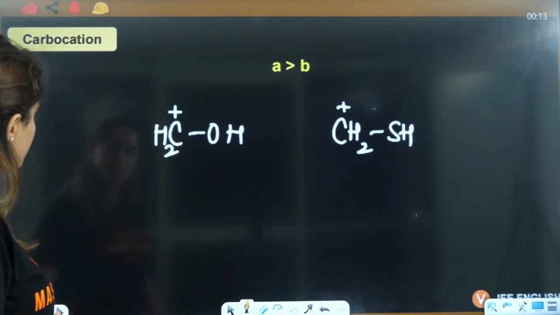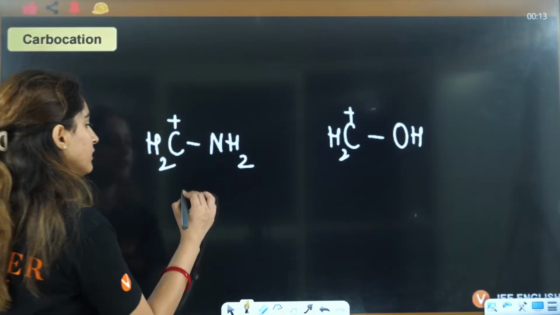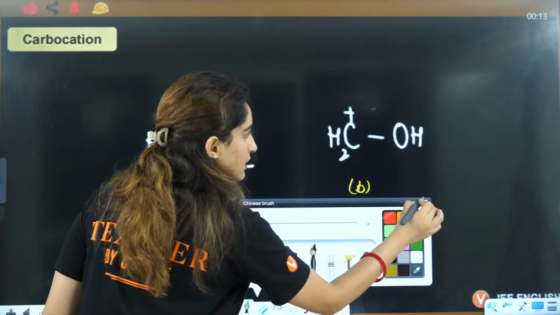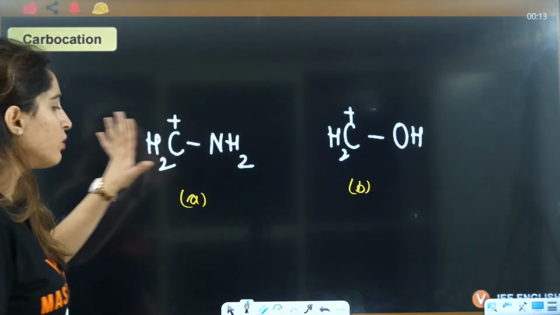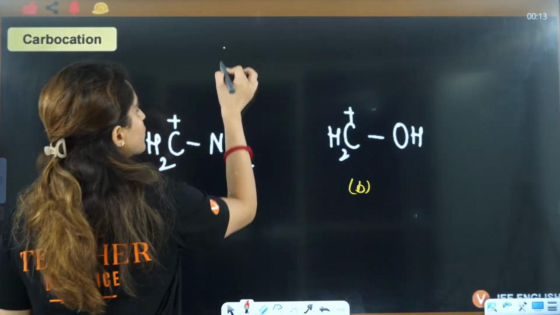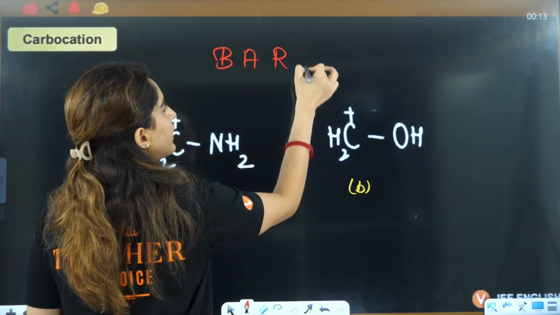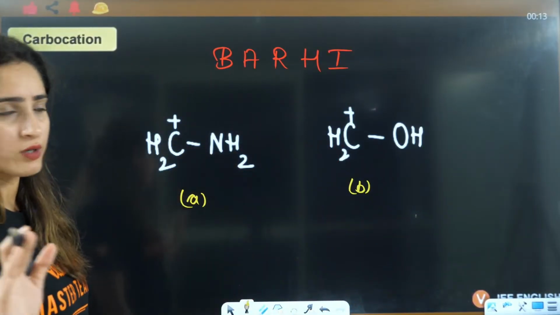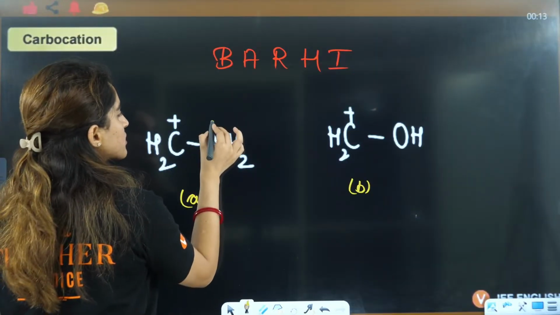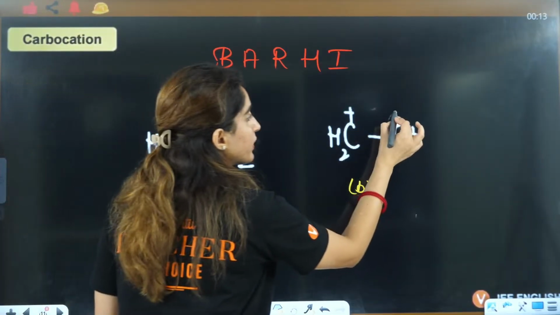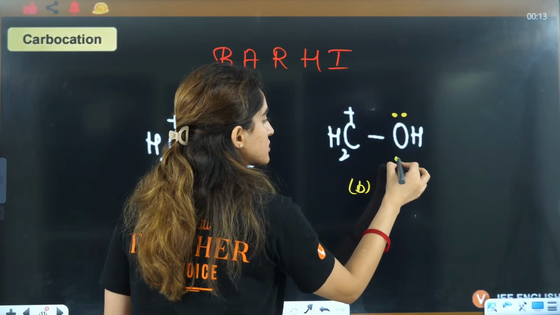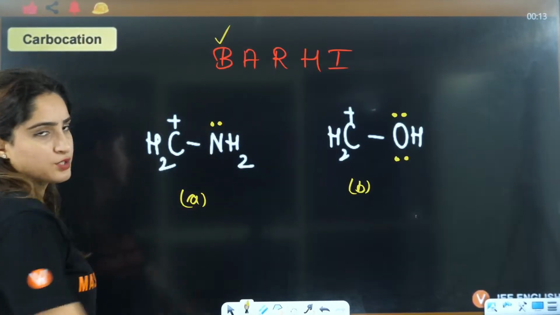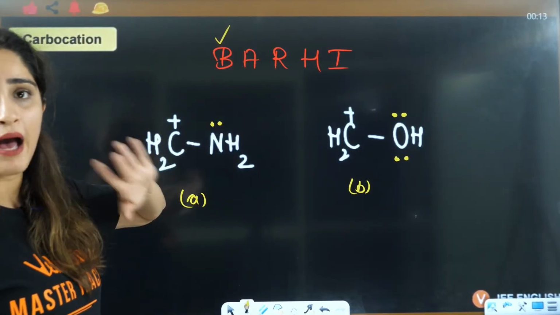Now, next question is, you have this thing, this is A, this is B. Now see this thing. Now again, I'll never ask you to directly answer it, right? Always write Barahi, because otherwise in direct cases sometimes you end up doing wrong, right? So back bonding, is it possible? Yes, this is one lone pair, this has two lone pairs, right? So that means back bonding is possible here. So we'll not look for others, we'll just focus on back bonding here.